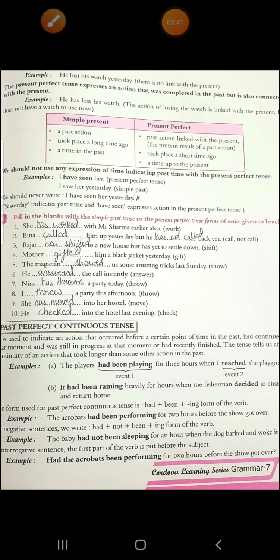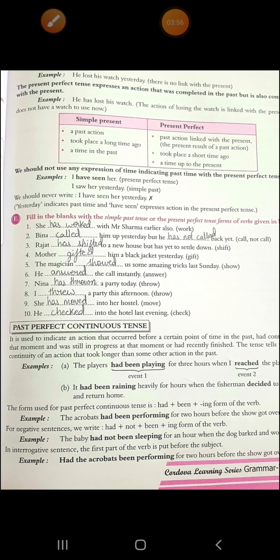Sixth, he answered the call instantly. Seventh, Nina has thrown a party today. Eighth, I threw a party this afternoon. Ninth, she has moved into her hostel. Tenth, he checked into the hostel last evening. Okay, so this finishes our present perfect form.